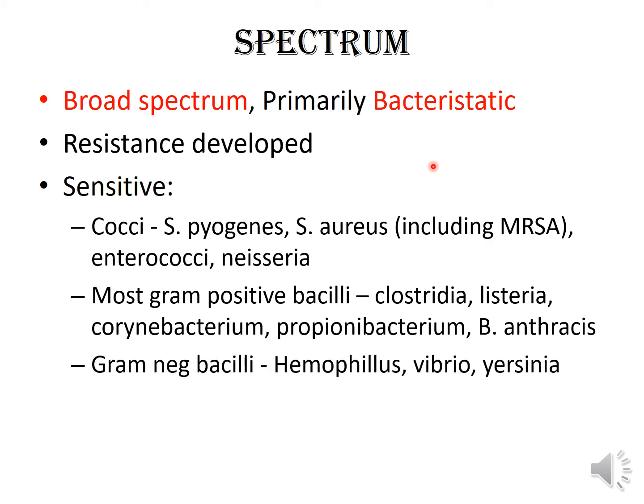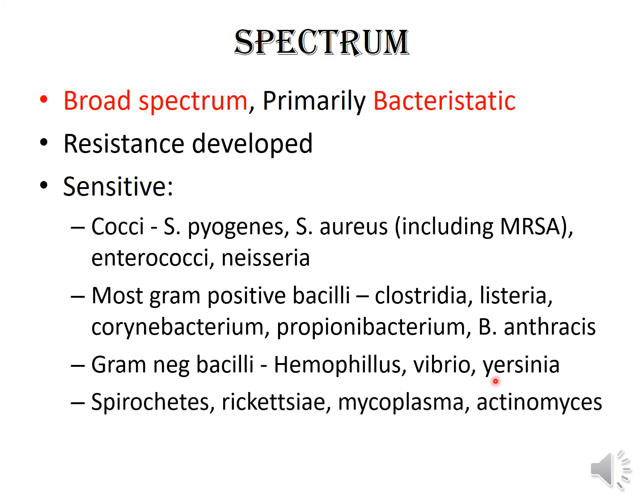Gram-negative bacilli, that is the Enterobacteriaceae group, have mainly become resistant against tetracyclines, but still some of them are sensitive to tetracycline, that include Haemophilus, Vibrio, and Yersinia. Some atypical bacteria like spirochetes, rickettsia, mycoplasma, actinomyces, are highly sensitive to tetracyclines.